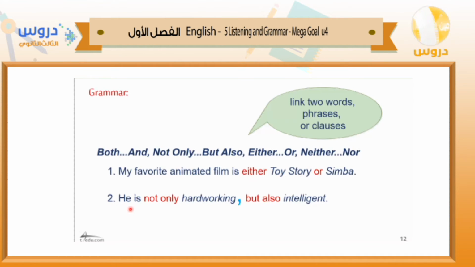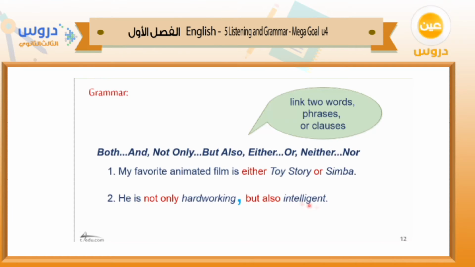The second one: he's not only hardworking but also intelligent. Here I'm linking two adjectives. You have to be careful when you use not only but also, by adding a comma before but. Is that clear? He's not only hardworking but also intelligent.